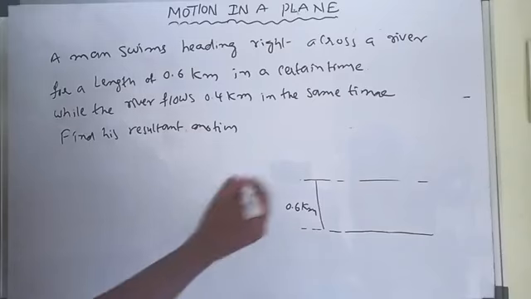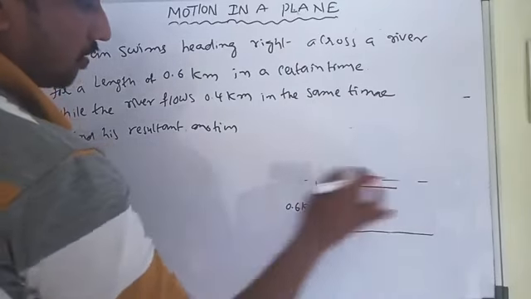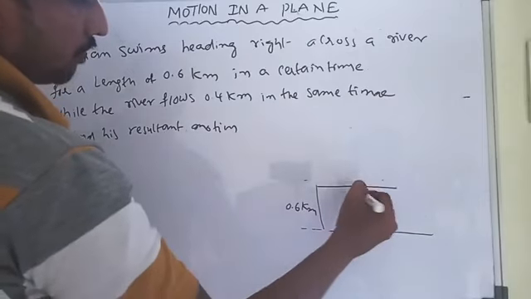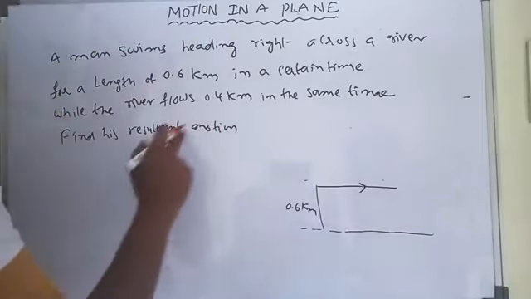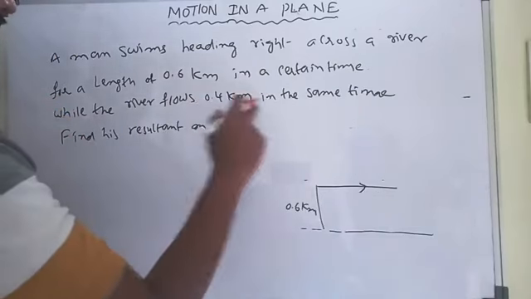So the man swims heading right. This is the way of the swimmer. The river flows 0.4 kilometers in the same time.